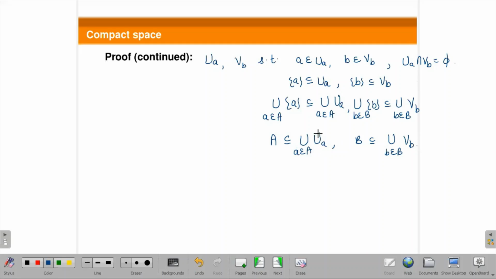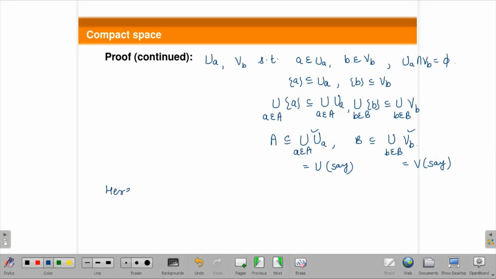So now here you can see what UA and VB are. This is an open set containing a point of A, and this is an open set containing a point of B, and UA and VB are disjoint, and obviously A and B are also disjoint. If I take this as a U and this as a V, so here we have